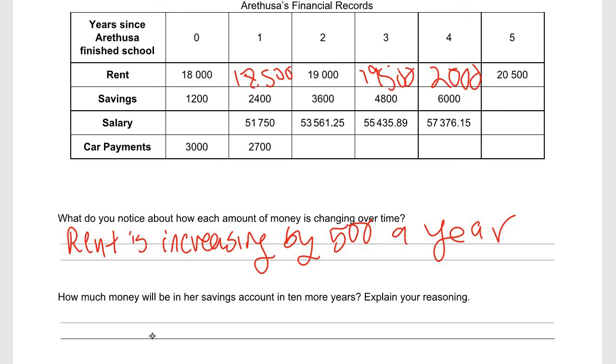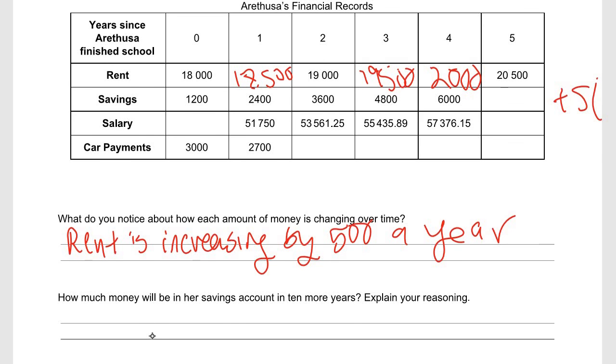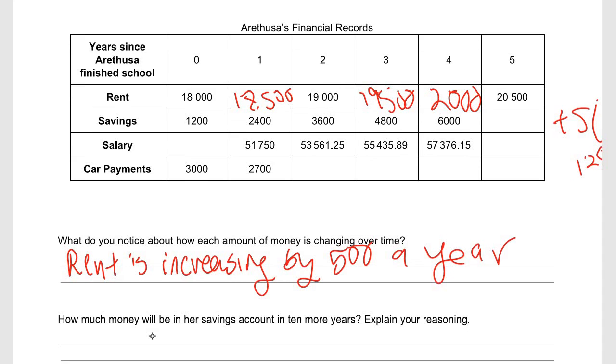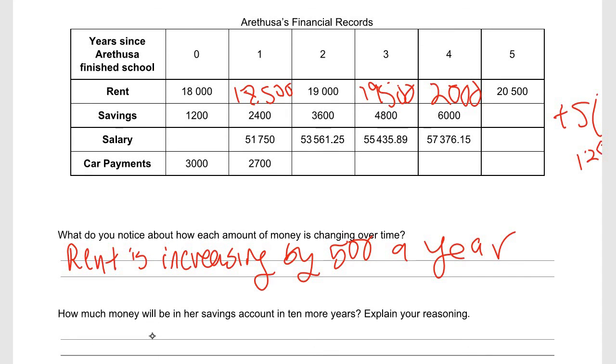Well, you know that it's going by $1,200 a year, so you can start at 5 and then do whatever this number is plus 5, right? Times 1,200. Sorry, guys, I'm trying to write it in the window. So whatever this number is, right? You're going to do that plus 5 times 12.